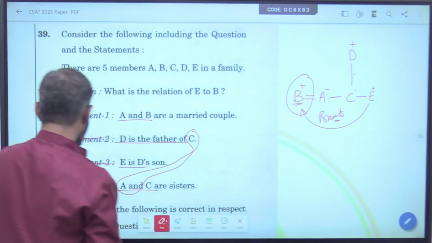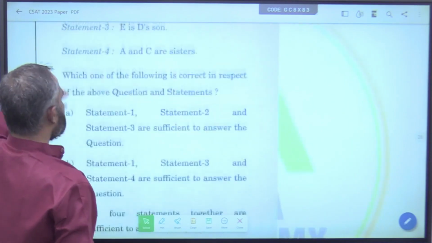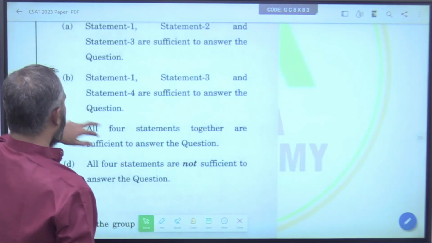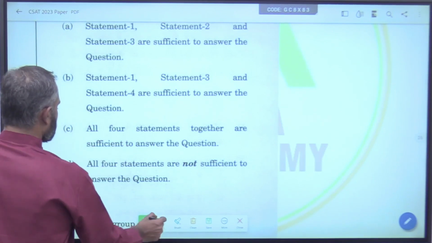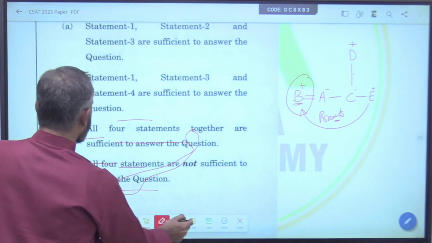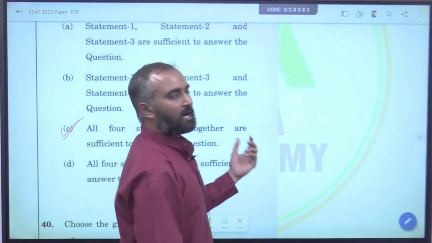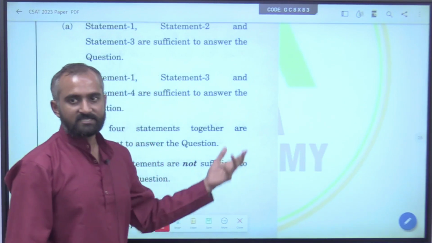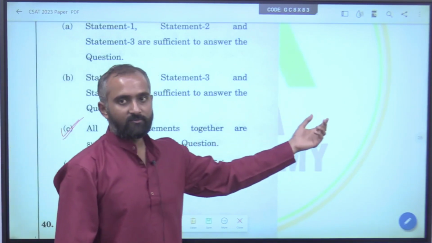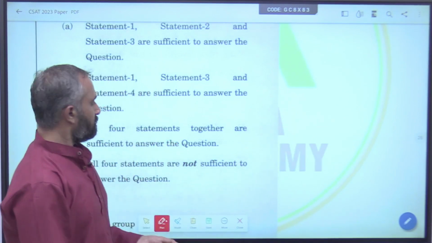So, all 4 statements together are sufficient to answer the question. This is the answer. Is it difficult, especially if you solve from the extrovert points? No. So, this is easy.